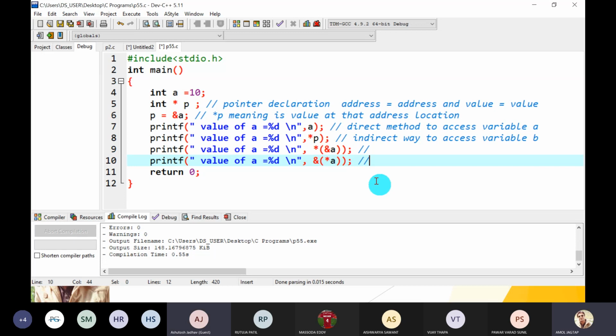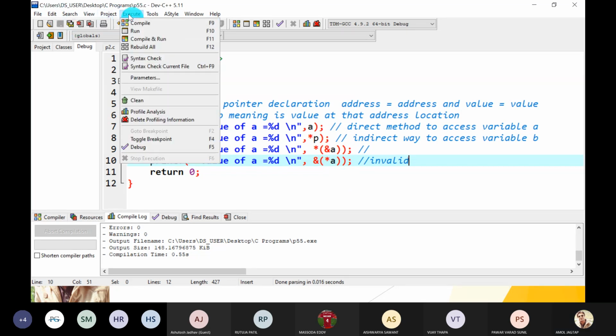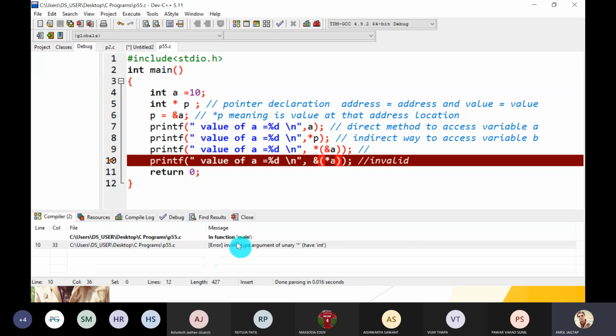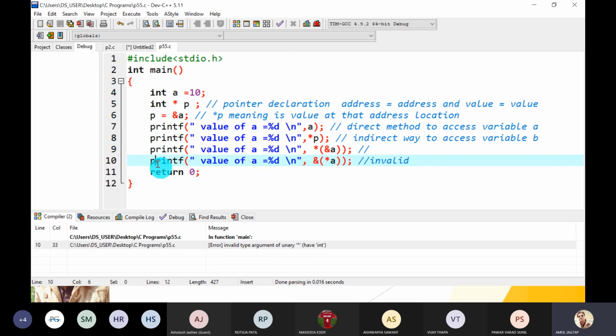Invalid. Yes, it is an invalid statement. Then it gives you either an error or a warning. So let's check first. Compile. Yes, it gives you an error: invalid type argument of unary star. So it gives you an error.